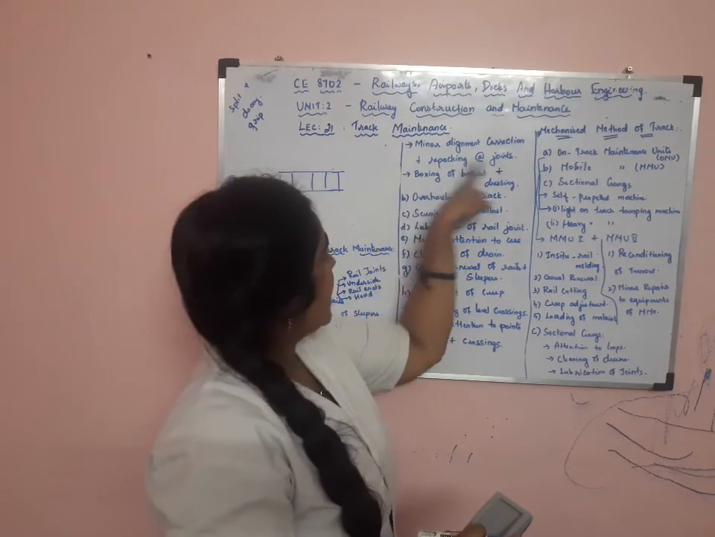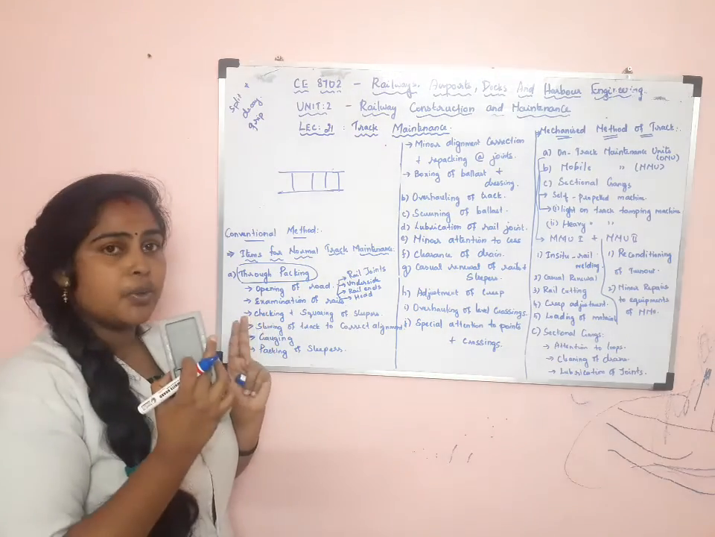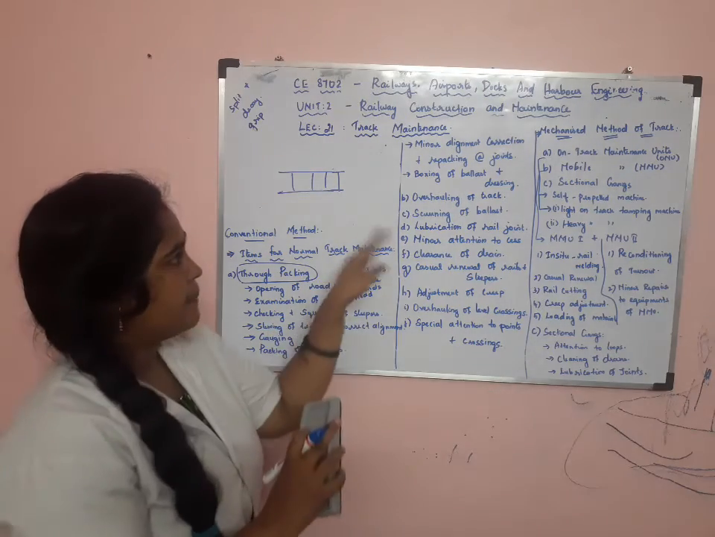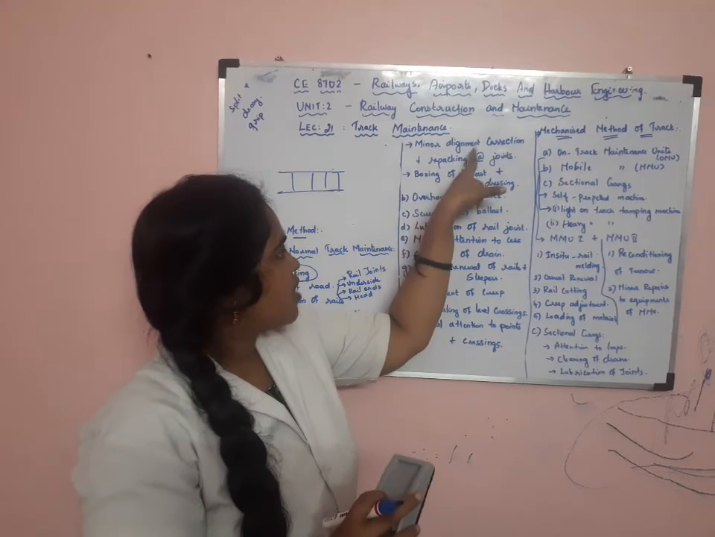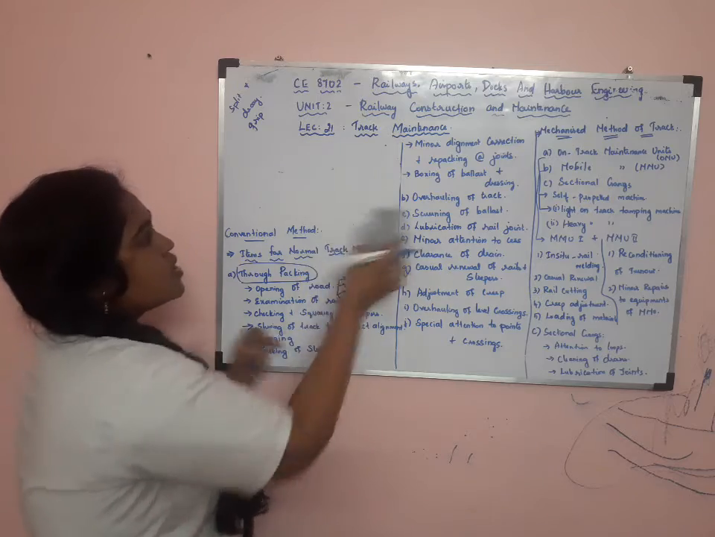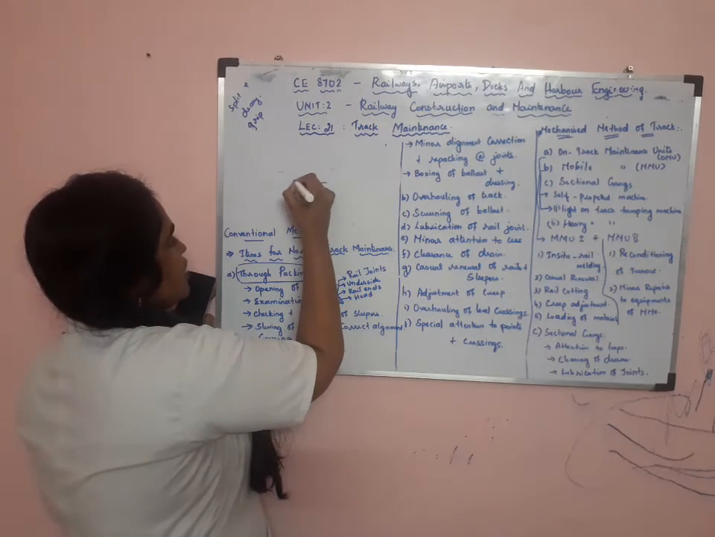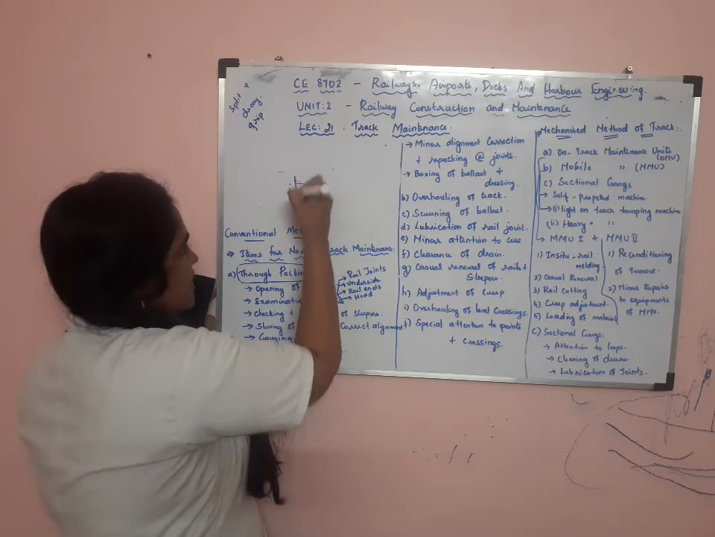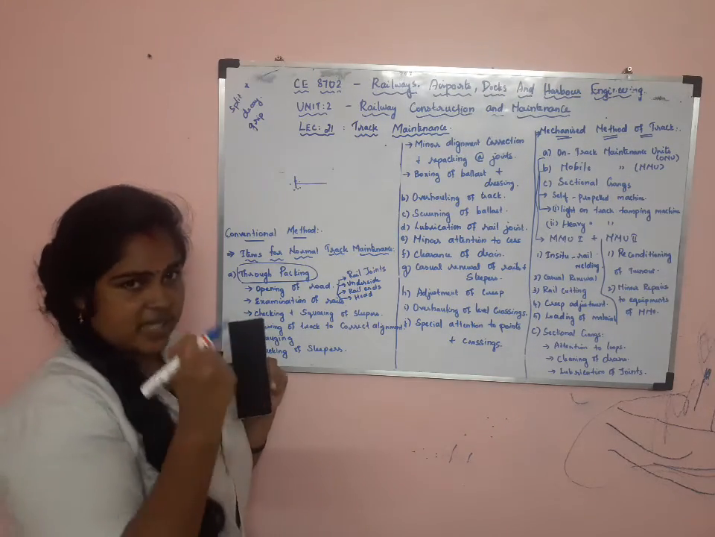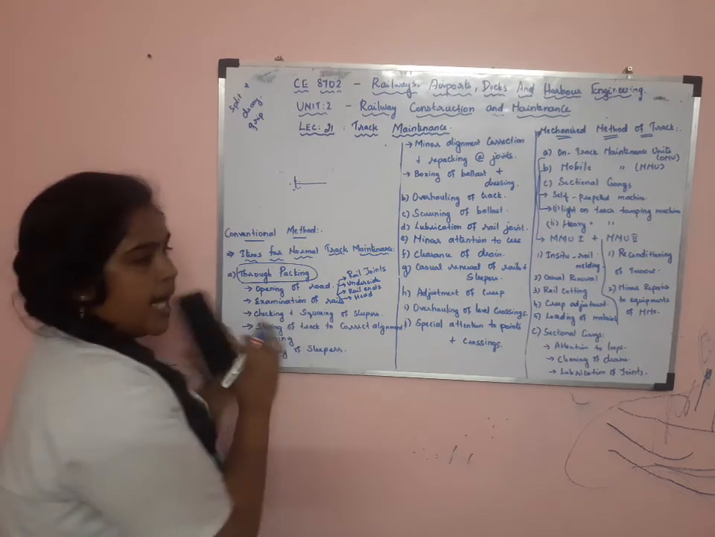Next, minor alignment correction and repacking at joints. The joint is a crucial point in the railway track, so it will be repacked. Then alignment correction is also done. Boxing of ballast and dressing. What is the meaning of boxing of ballast? It means spreading the loose ballast material around the sleepers. Then it is dressed. So all this comes under thorough packing.